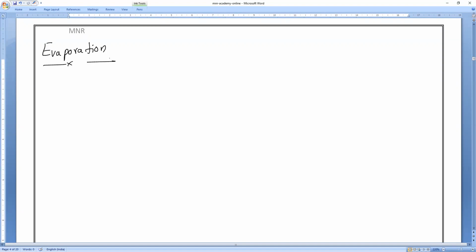Before going to study evaporation, first of all, we will discuss a general thing. We already studied boiling. Can you tell me what you mean by boiling? Liquid to gas, sir. So converting a matter from liquid state to gaseous state by what process? By heating or cooling? By heating. That process we call boiling, or vaporization.